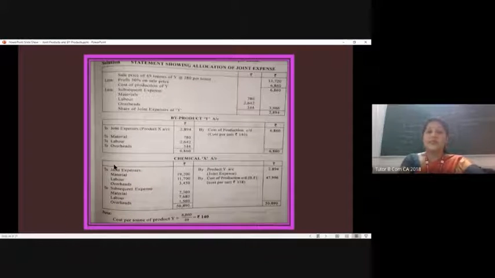In this question, it is statement showing allocation of joint expense. So definitely first we will have to start from there, because if finally we have to understand the cost of production for chemical X, we have to remove the cost of production of byproduct Y. So that is why we are starting using the reverse method. Now, I hope you remember the reverse method.